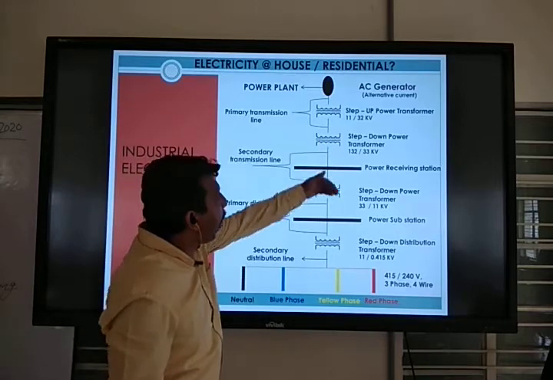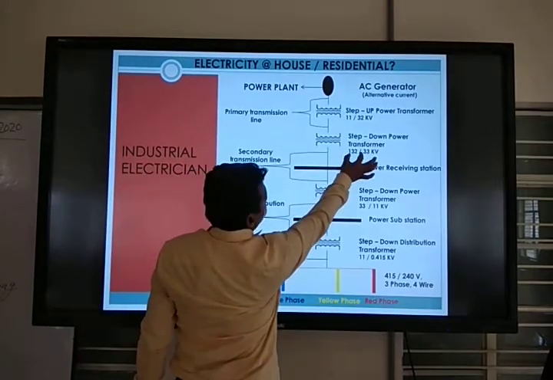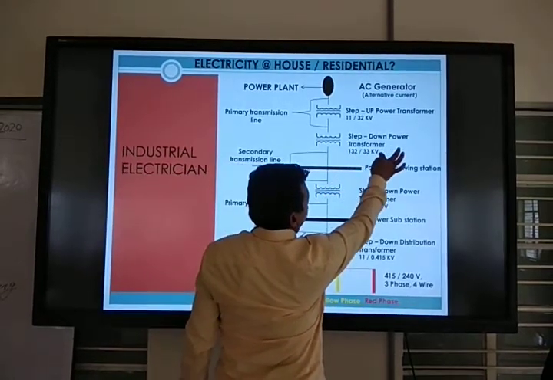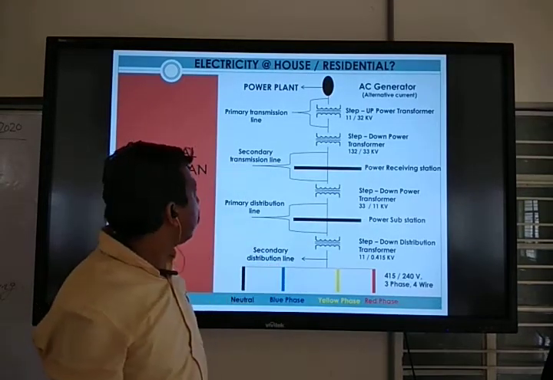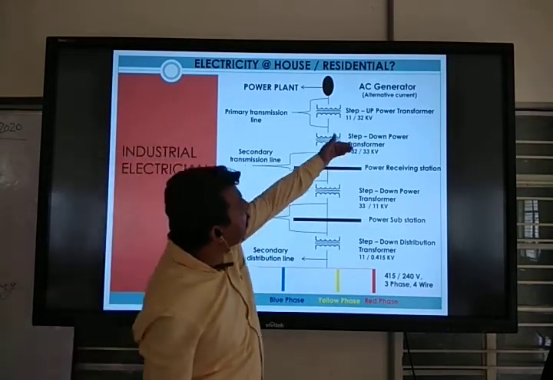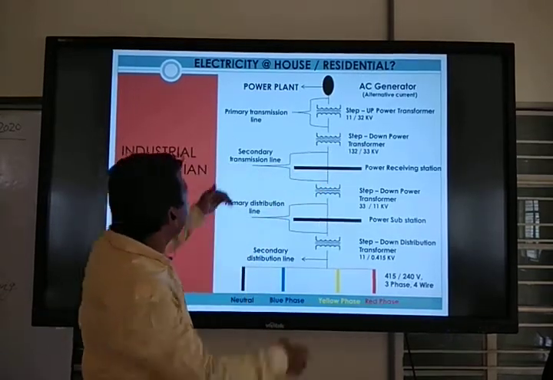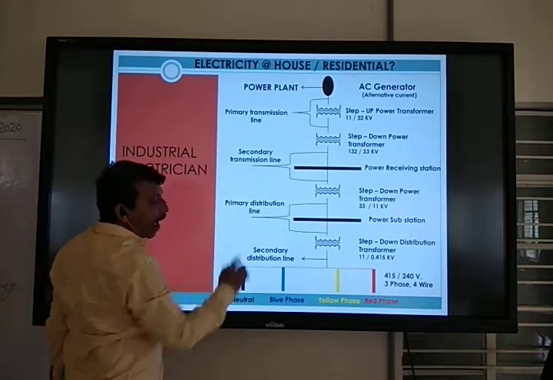This is the step down: you see there is a big digit 132 and this 33. This means this is the step-down transformer. And this step-down transformer feeds the secondary transmission line.